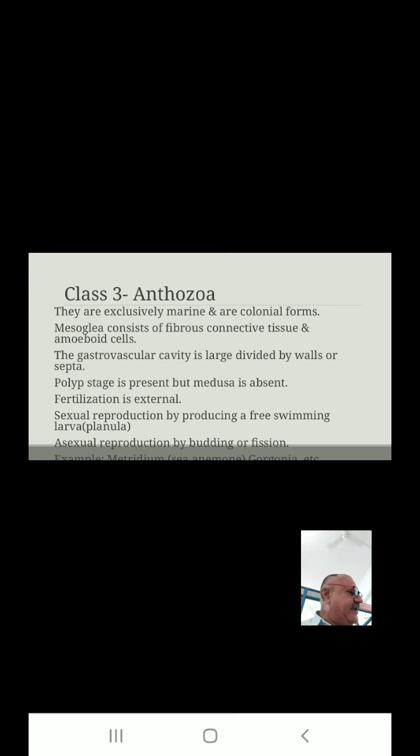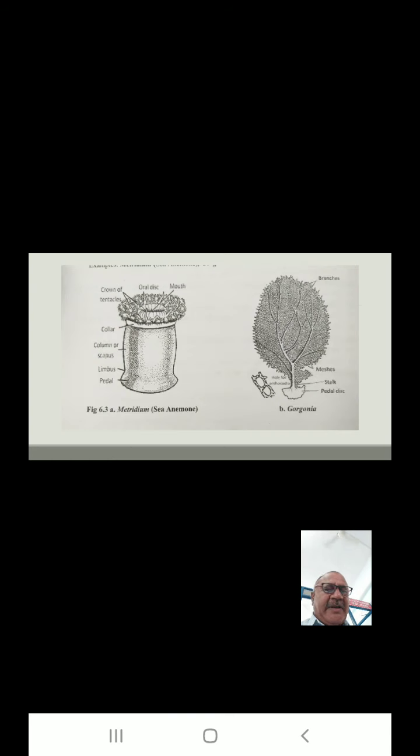This is the figure of a Metridium. This figure indicates that mouth is surrounded with the help of a crown of tentacles. Oral disc is there. Collar and the column or the body. This is about the Metridium, sea anemone, and next one is the Gorgonia. There are so many branches. Pedal disc is also there. Stalk is also there. Then the meshes.